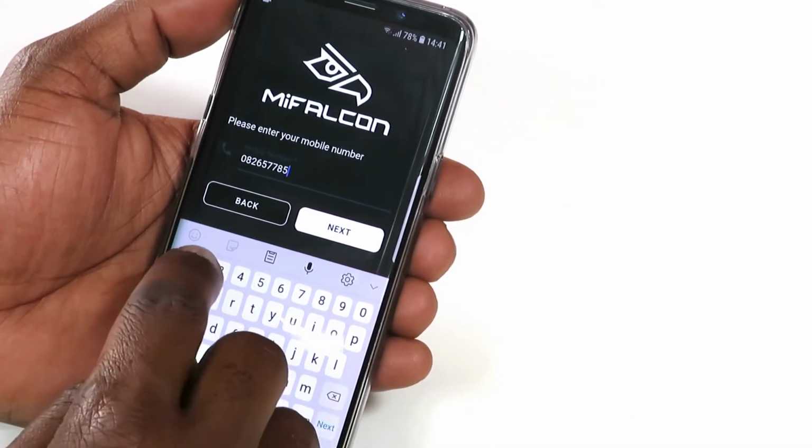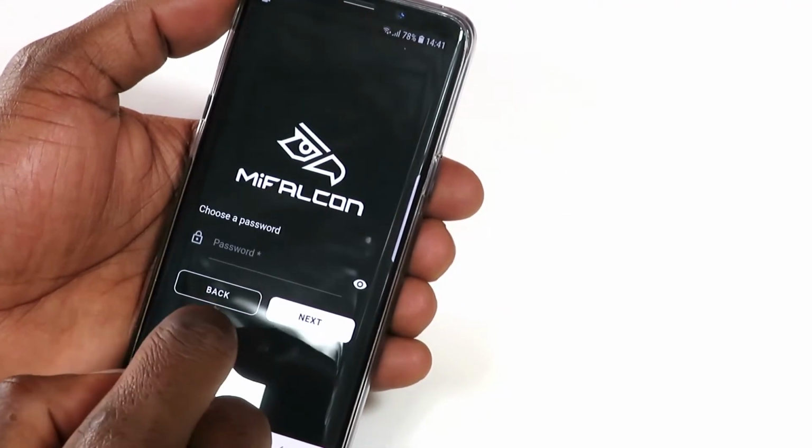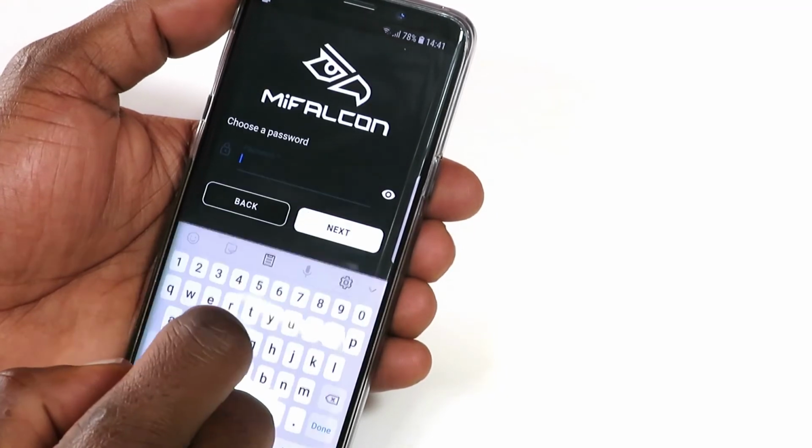Enter a password that is secure but one that you will remember and tap Submit.